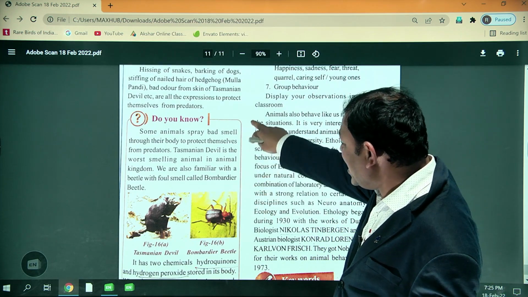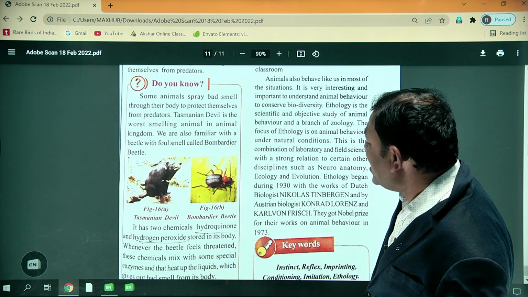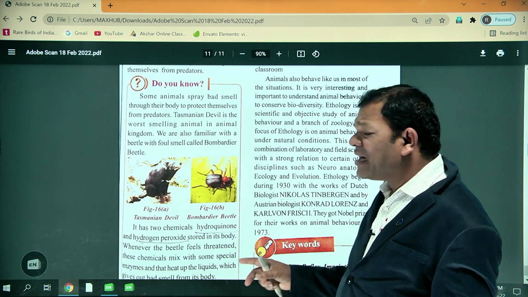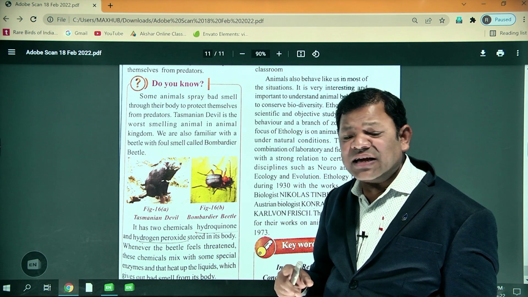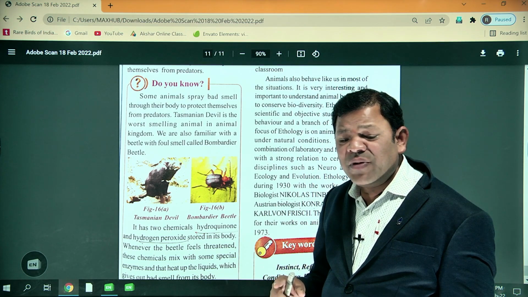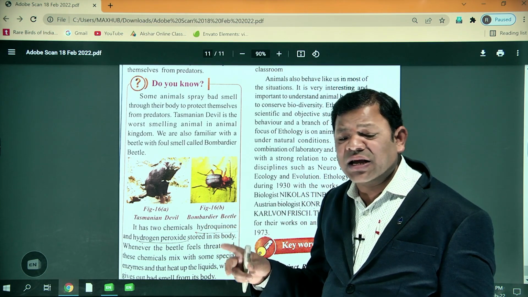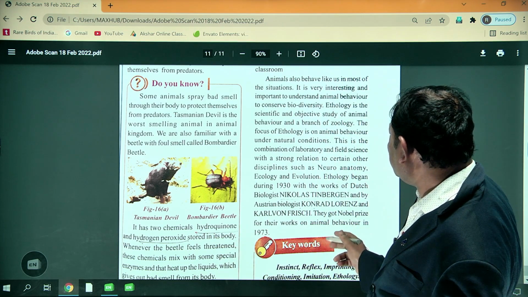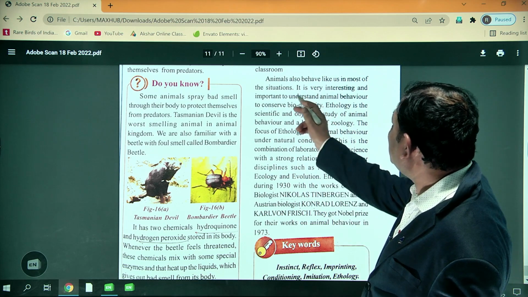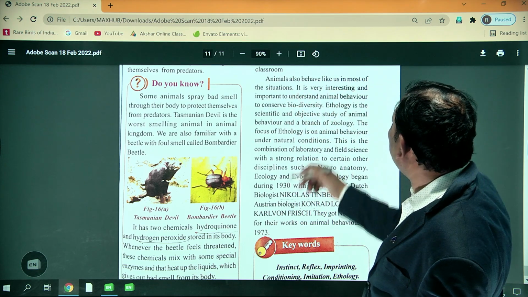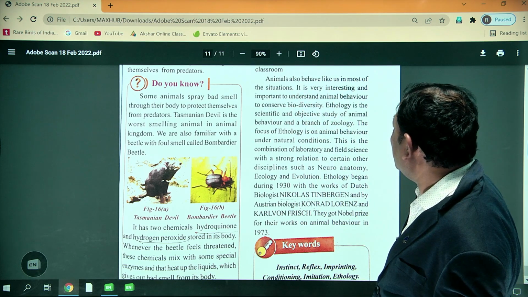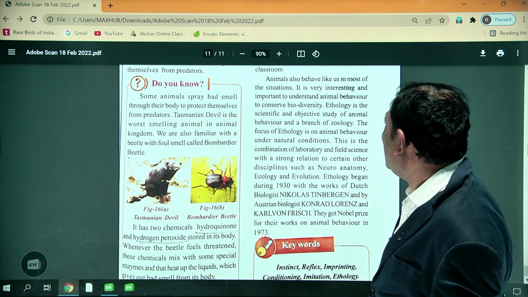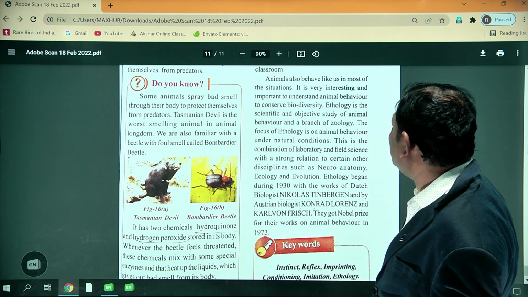Especially these are the animals, Tasmanian devil and Bombardier beetle. They escape from, they use secret smell, because if they come near, they can escape. So these are the three scientists. Who are the scientists? Animals also behave like us in most situations. It is very interesting and important to understand animal behavior to conserve biodiversity.